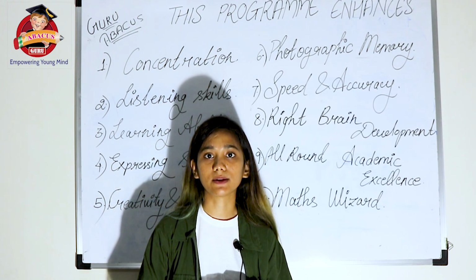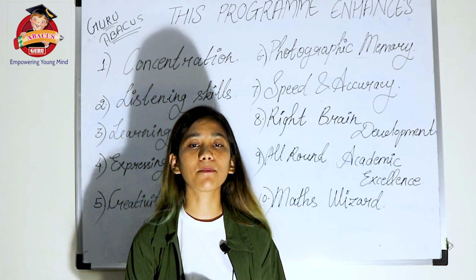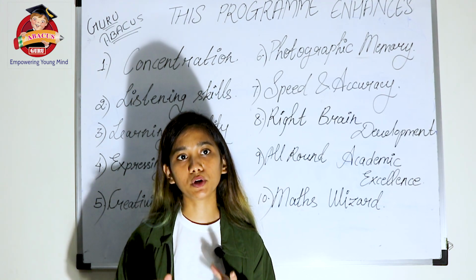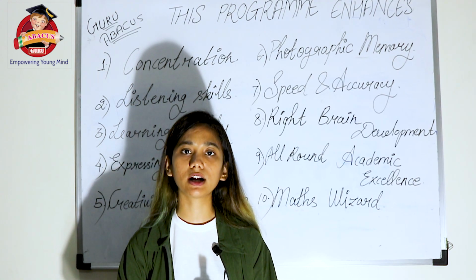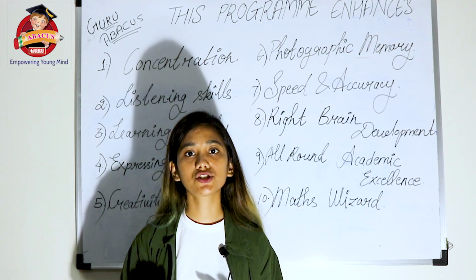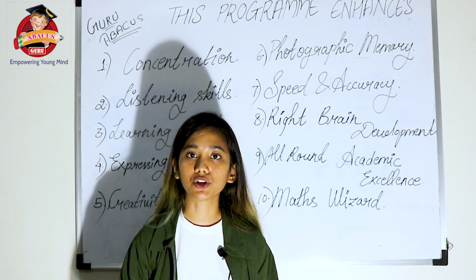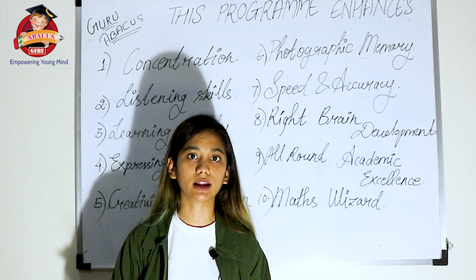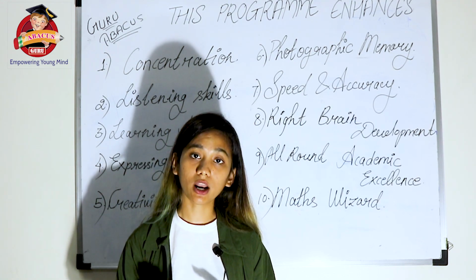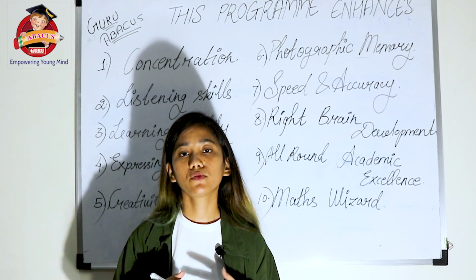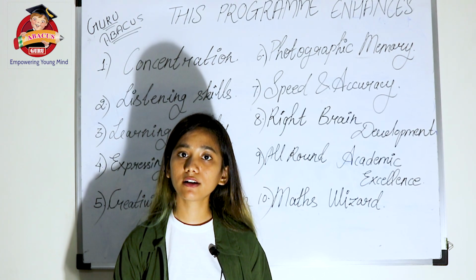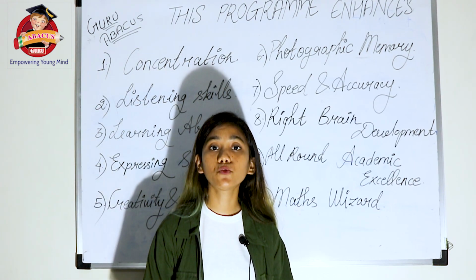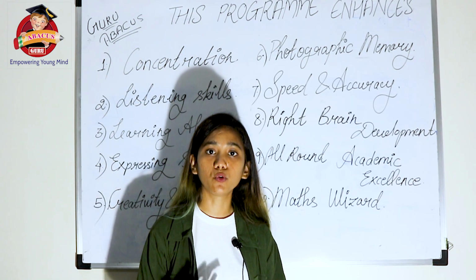Third is accuracy. Again taking the example of a child, if I give a child a set of 10 questions and the child is able to solve only 3 or 6 questions, and out of that gets 4 questions incorrect, our focus will be on 100% accuracy. If the child is not getting 100% result, or at least 90%, that means we need to focus more on the child and train the child more.